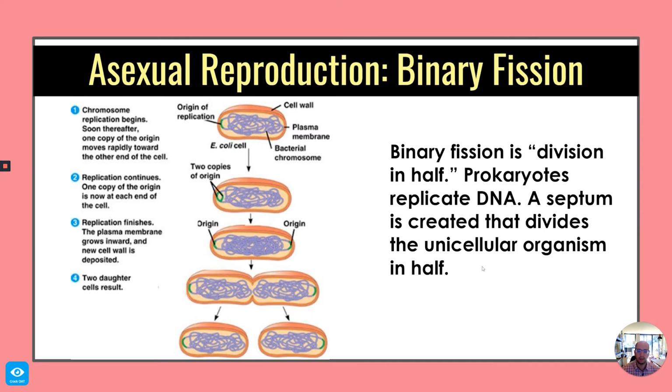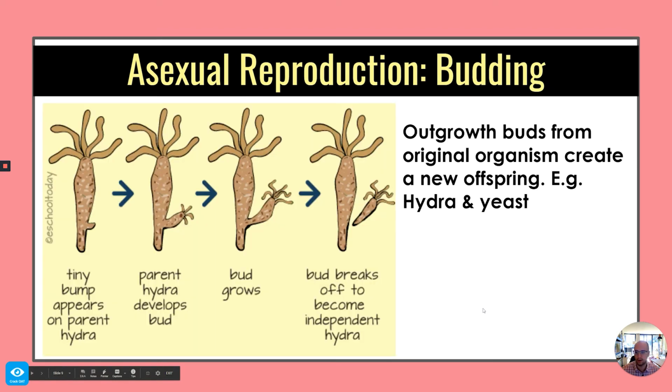Binary fission is the process by which a prokaryote divides in half. They'll replicate their DNA, and then a septum is created that divides the unicellular organism in half. So here you can see the DNA in an E. coli cell. It then gets duplicated. The cell then separates and forms two daughter cells.